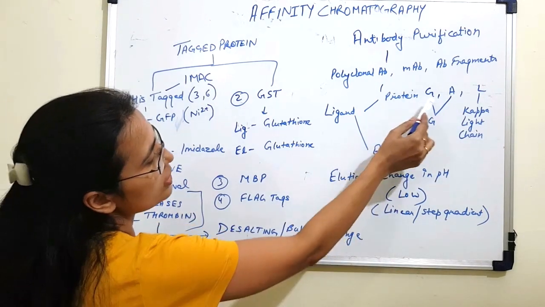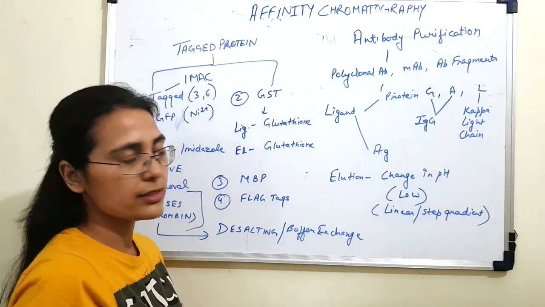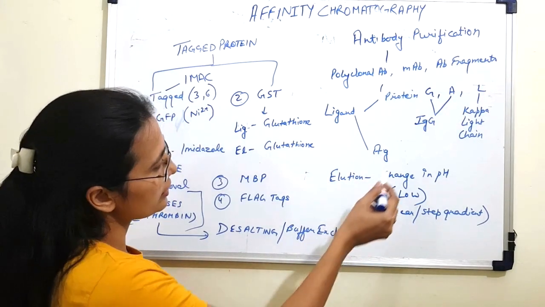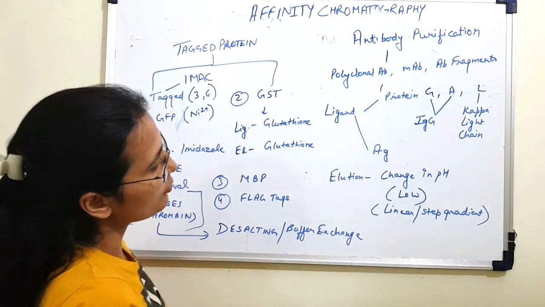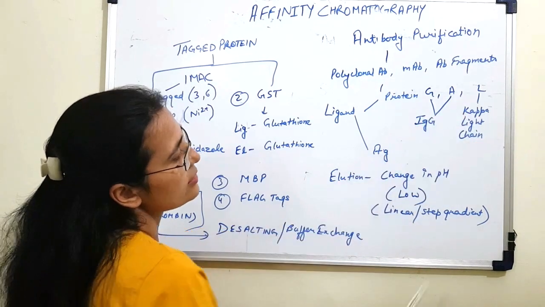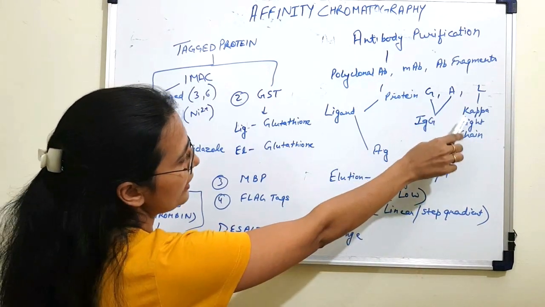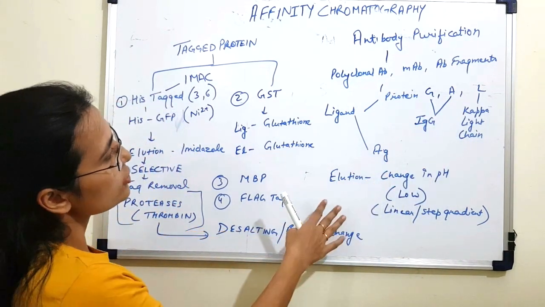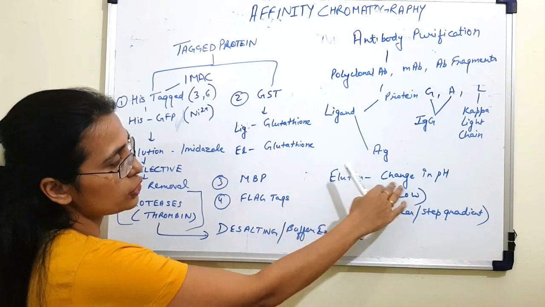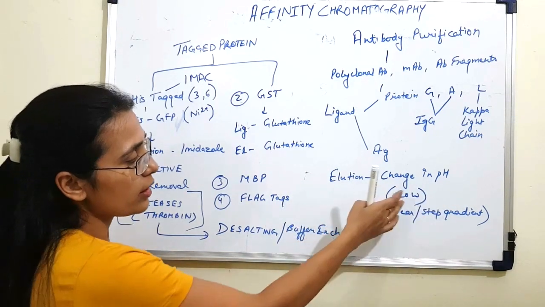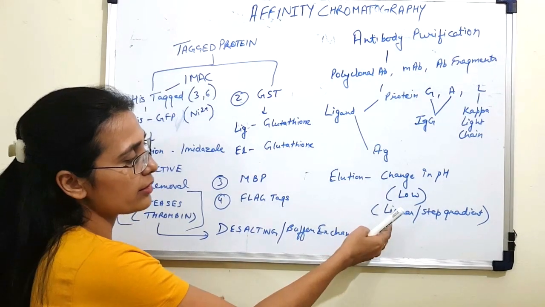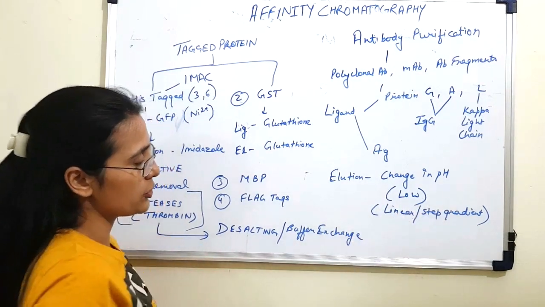Now, protein G and A have higher affinity and selectivity for IgG antibody, and protein L has higher affinity for kappa light chains. Now, elution in case of antibody purification is done by a change in pH, and usually a decrease in pH with either a linear or step gradient method is used.